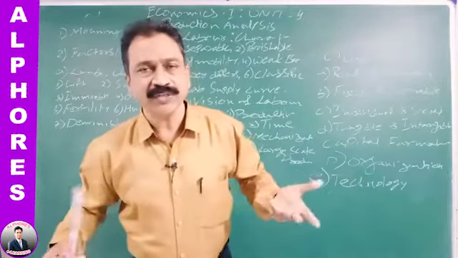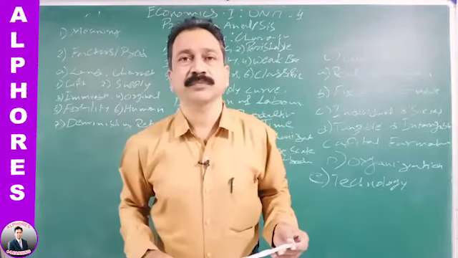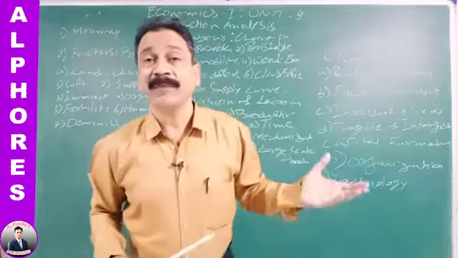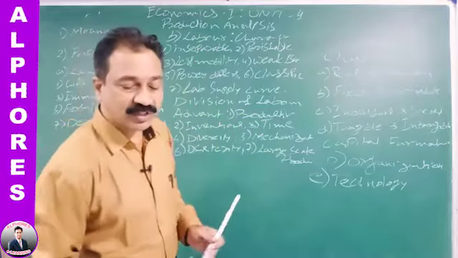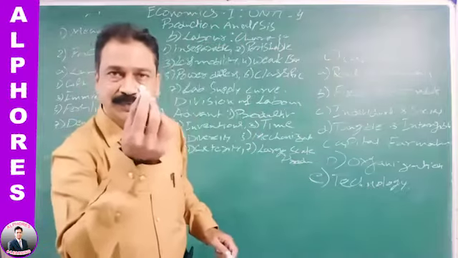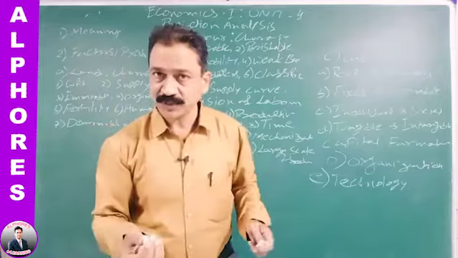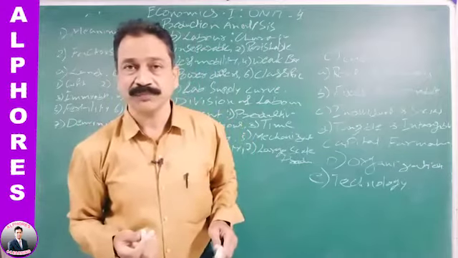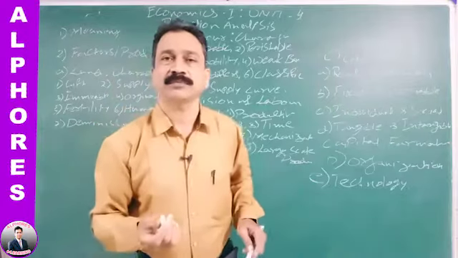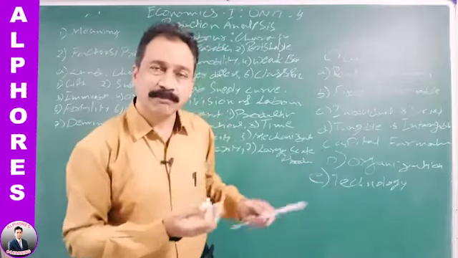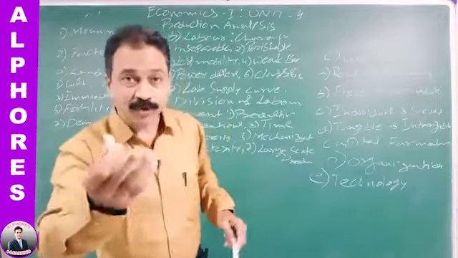Here, what is getting produced? I am producing education. What are my inputs? This board, this chalk is my input. I am using all of them. My knowledge is my input. My books are my inputs. Finally, what output am I giving? The knowledge. My knowledge is my input, and your knowledge is my output.